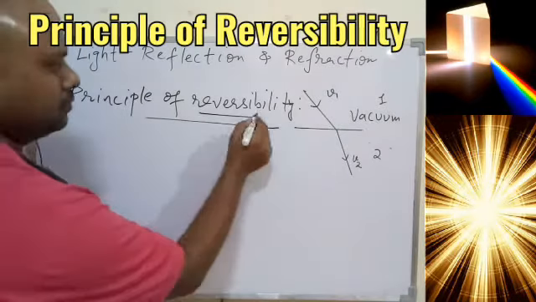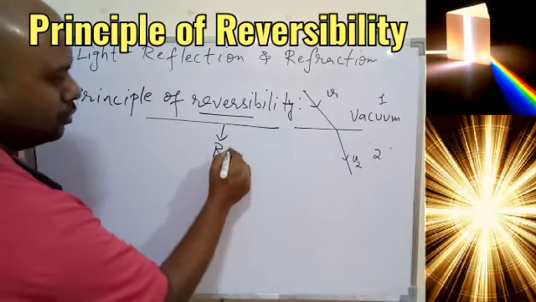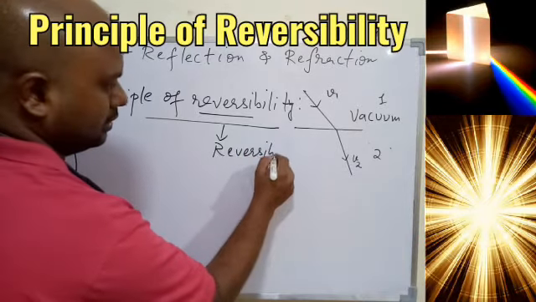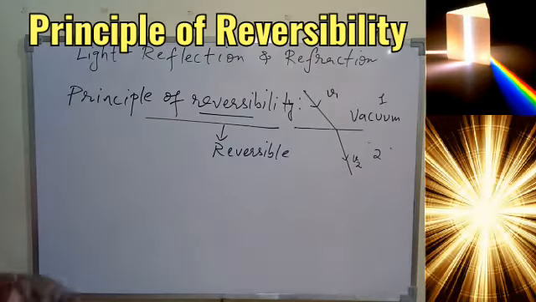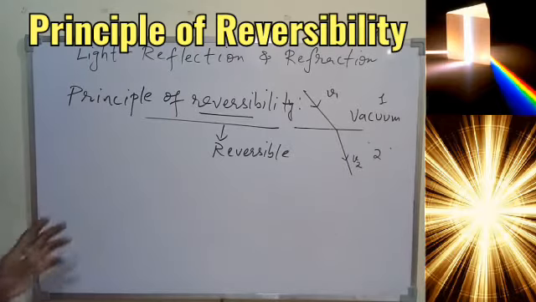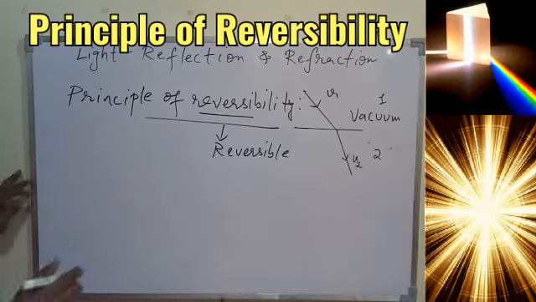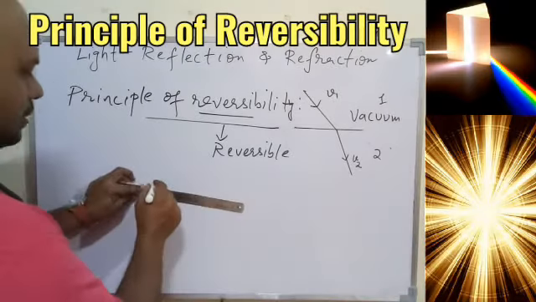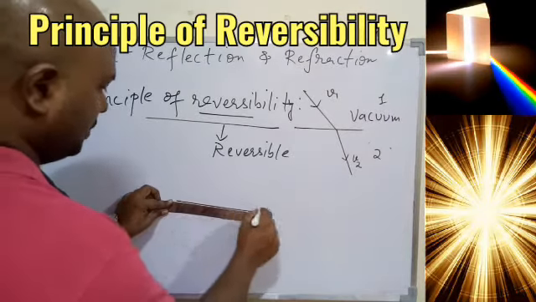So you know reversible, meaning of reversible you know somewhere, that is which can be reversed. So based on this term we have this concept, that is principle of reversibility, and the concept is very simple, that is, let's first understand with the help of diagram.